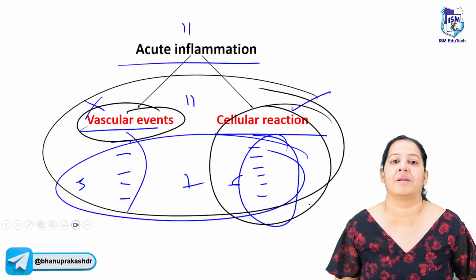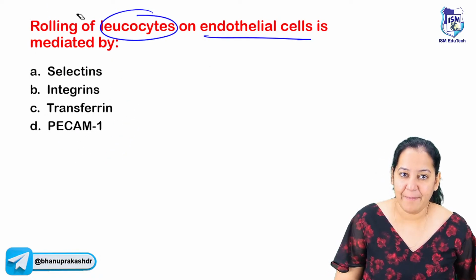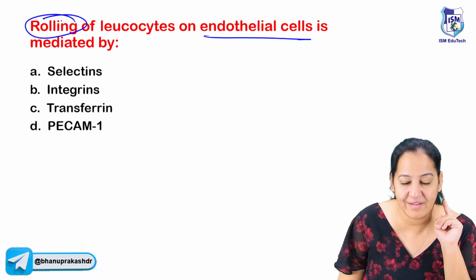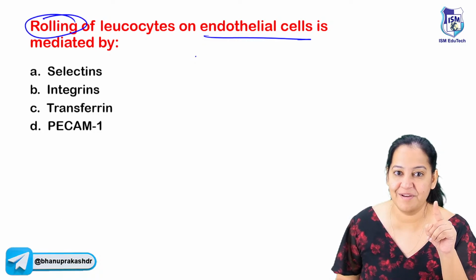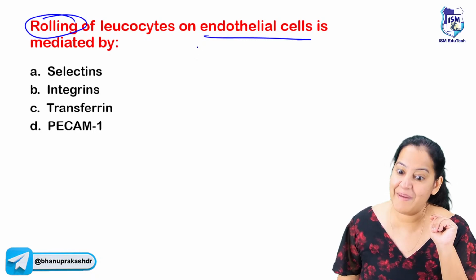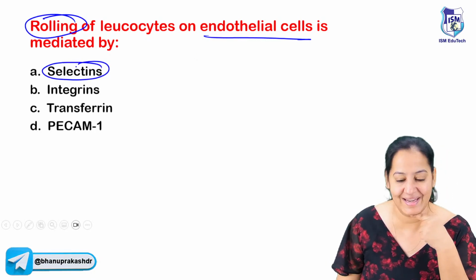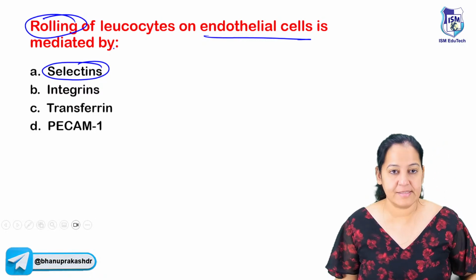Now coming to your question. Let me ask you the question. They are asking for rolling. They are asking for the first and third pair. What is the first pair? P-selectin wala. And the third pair, L-selectin wala. So my answer is selectin. Rolling ke liye selectins are responsible. Okay. And the correct answer is A.